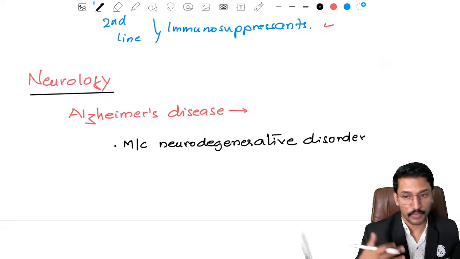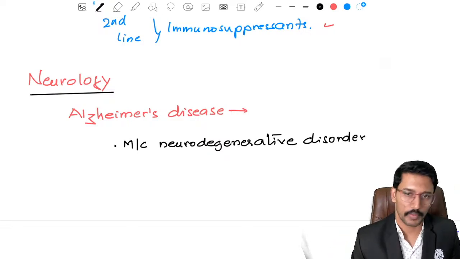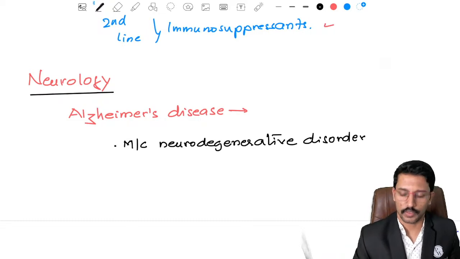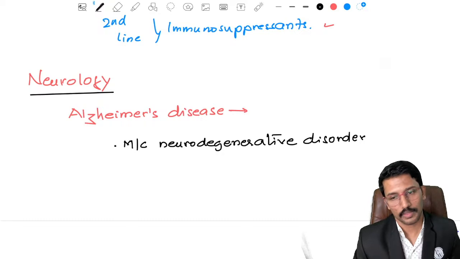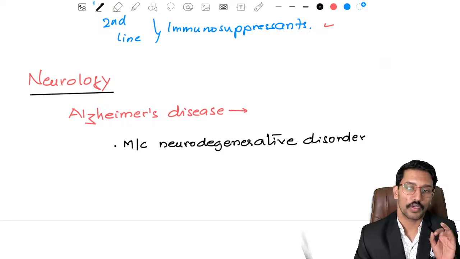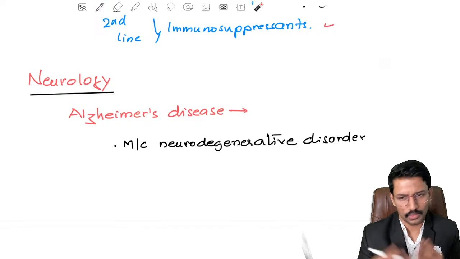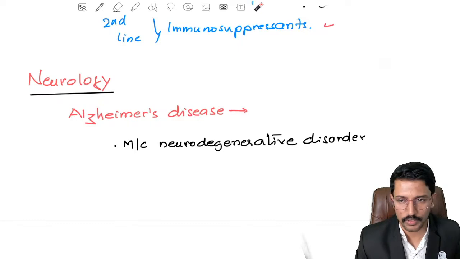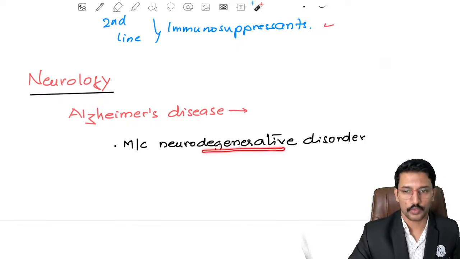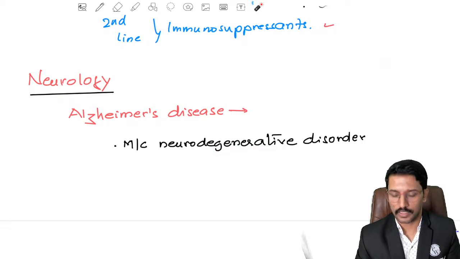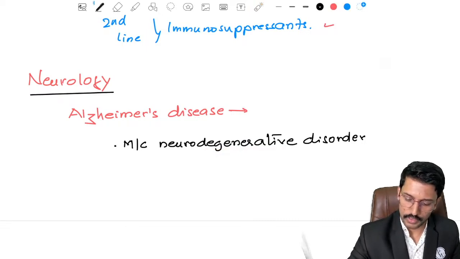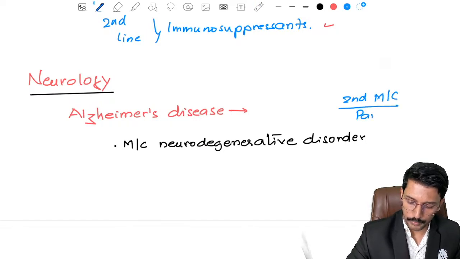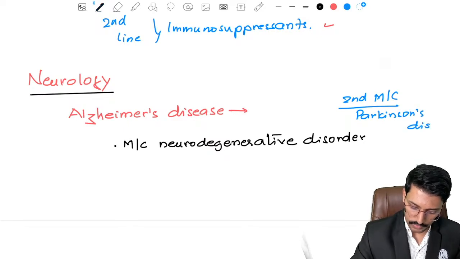This is far more common than we are aware or recognize in our day-to-day practice. This is the most common neurodegenerative disorder. Just because we're talking about the most common, we will also talk about the second most common neurodegenerative disorder. We are not talking about common neurological disorder. If you ask what is common neurological disorder, headache is the most common. But we are talking about neurodegenerative disorders where the neurons are getting destroyed, degenerated. So the second most common is Parkinson's disease. Okay, so that is one point.